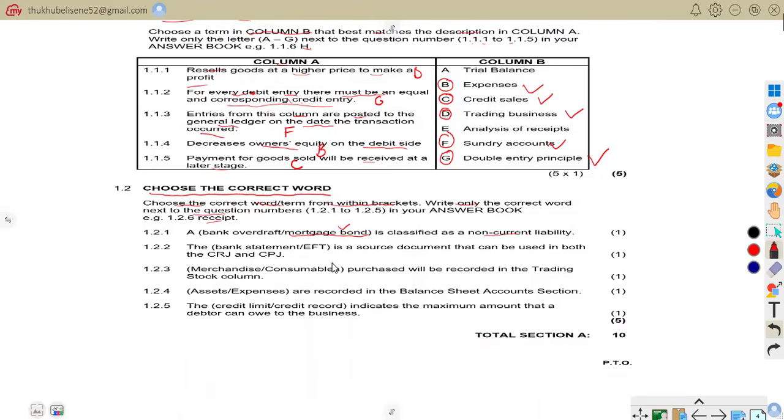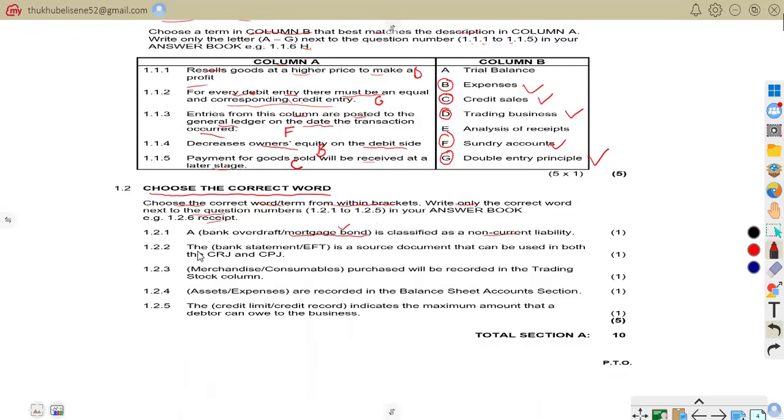For example, let's say a business borrows money from the bank to buy a building and repay it over 20 years. That we call what? A mortgage bond. A long-term loan used to buy a property. So it is a non-current liability. So the correct word is mortgage bond.